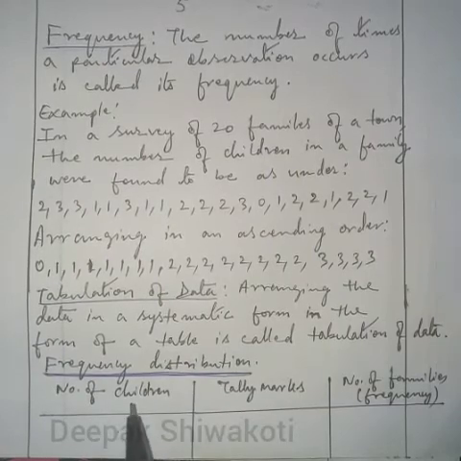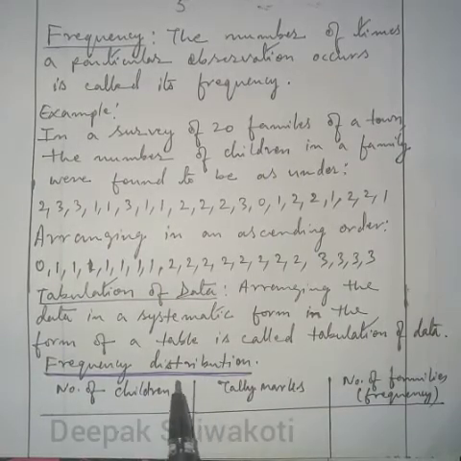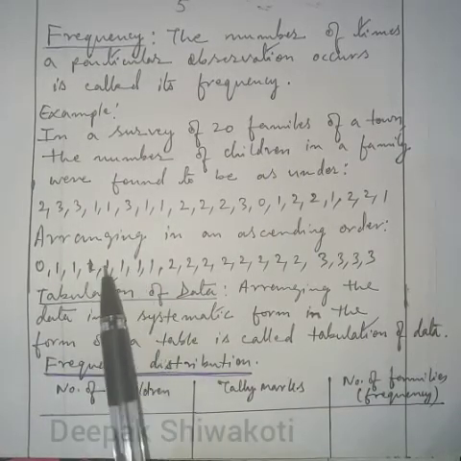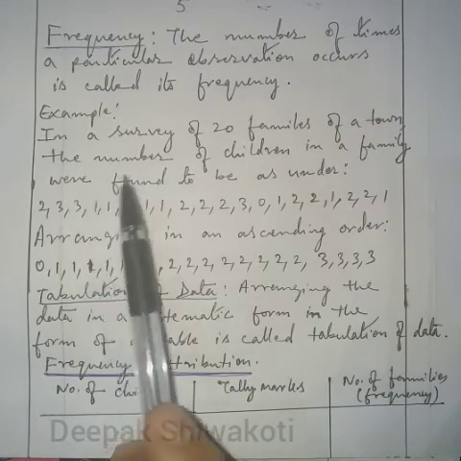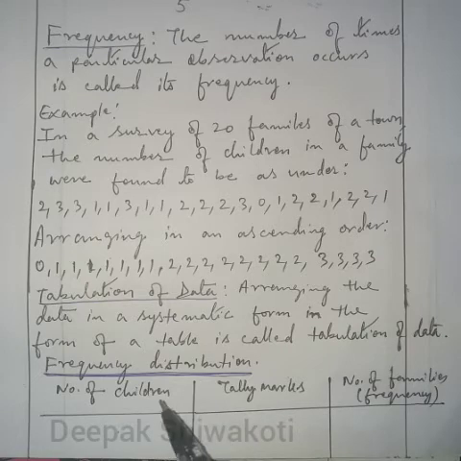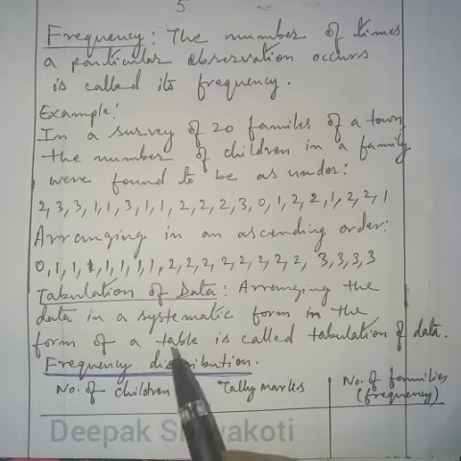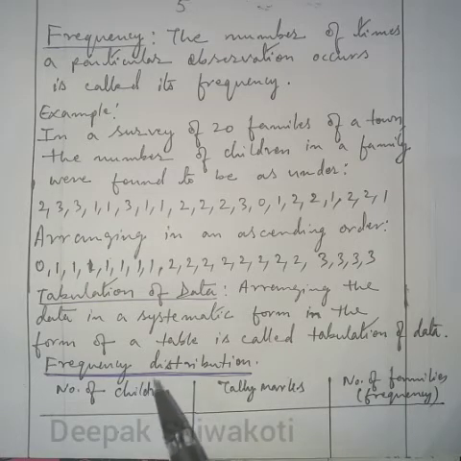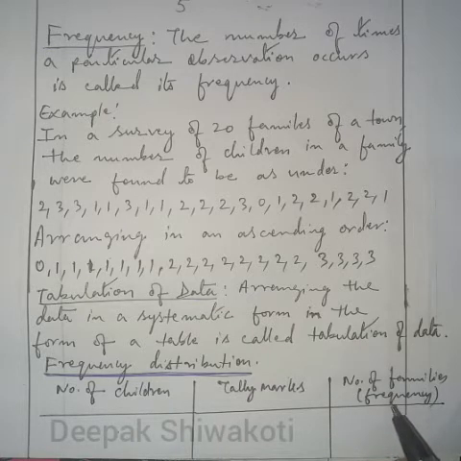Now frequency distribution. From this same example, let us try to make a frequency distribution table, where number of children is one variable, and we'll see the frequency of number of children in each family.